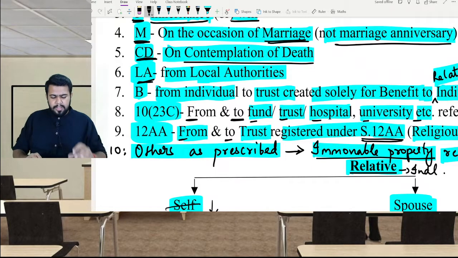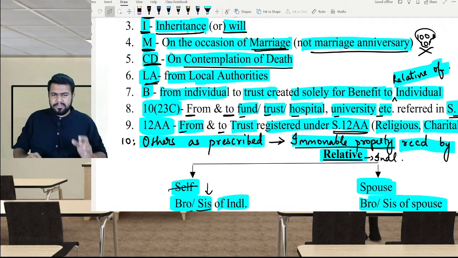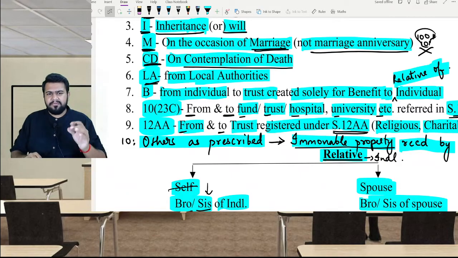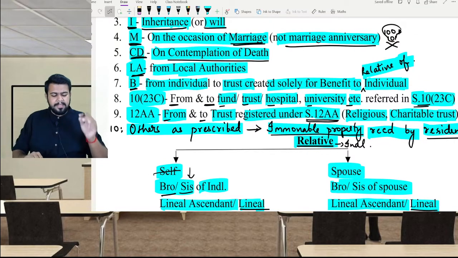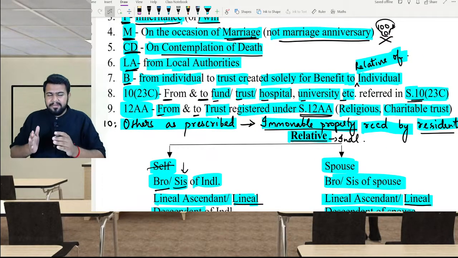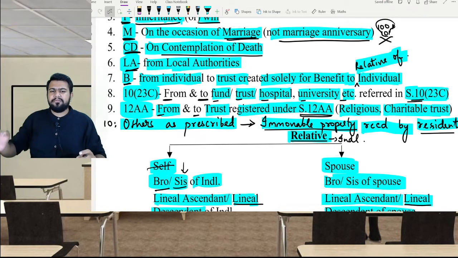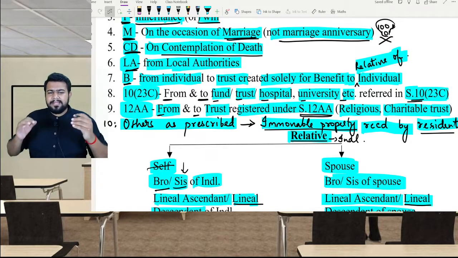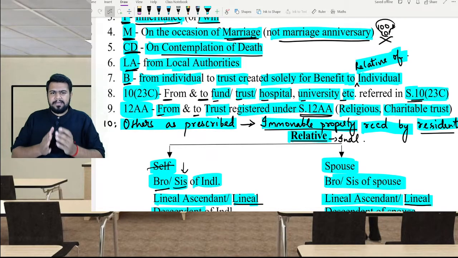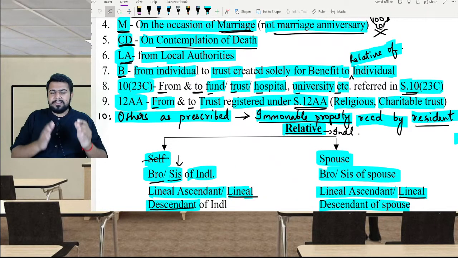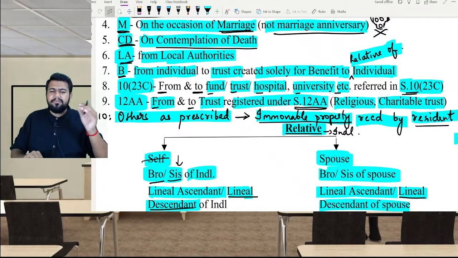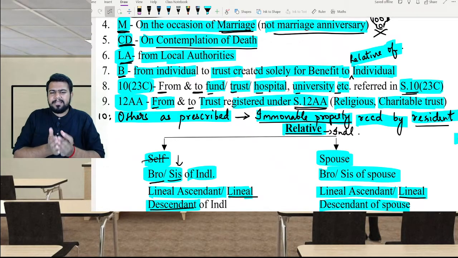Now let's talk about local authority. If a local authority gives a gift to someone, then the receiver need not pay any tax under 56(2)(10). Next, B means benefit of individual. If an individual creates a trust and that trust is solely meant for the benefit of the relative of the individual, then the amount given to the trust is exempt in the hands of the trust. You get my point? So if an individual transfers any money or assets to a trust meant solely for the benefit of the relative of the individual, then the money received by the trust is not taxable under 56(2)(10).